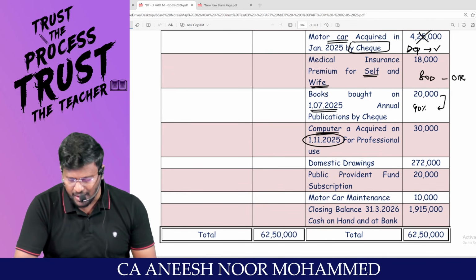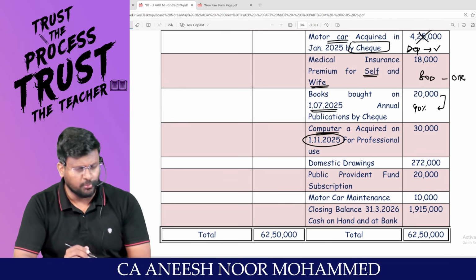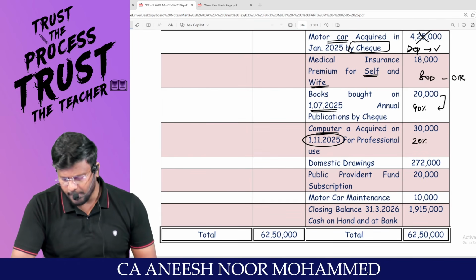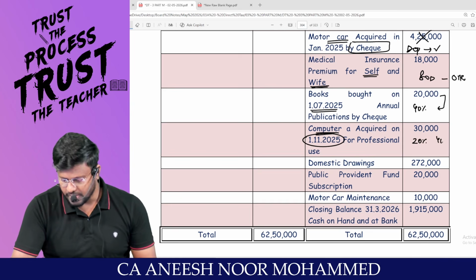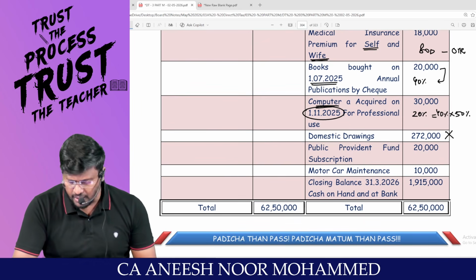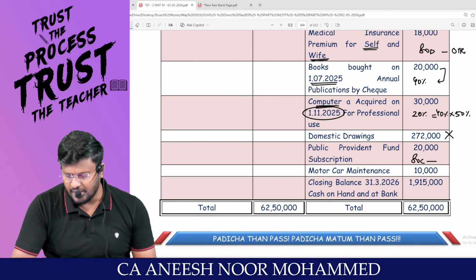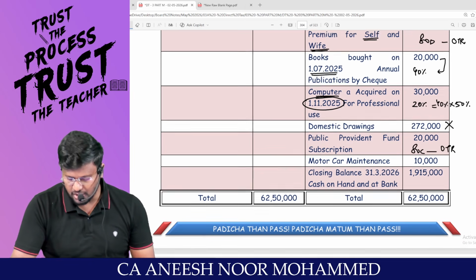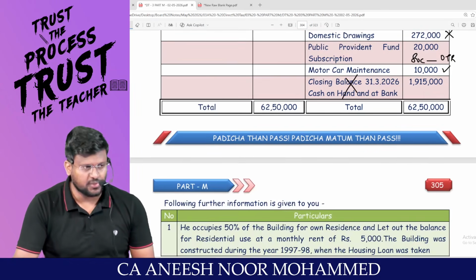Computer acquired on 1/11 for professional use, 30,000. Since it has been put to use for less than 180 days, it is entitled to 20%, which is 40% into 50%. Are you really with me? Yes, sir. Which is 40% into 50%. Domestic drawings is not an allowable deduction. PPF subscription, you are entitled to 80C if you are travelling through the optional tax regime. Motor car maintenance can be claimed as a deduction. Closing balance is not an expense, it's an asset.